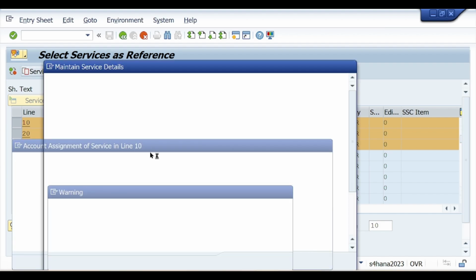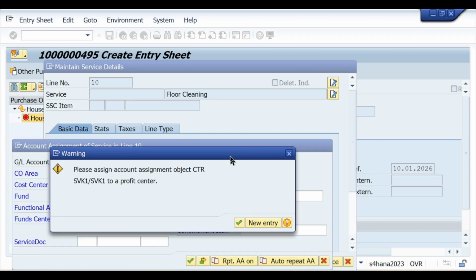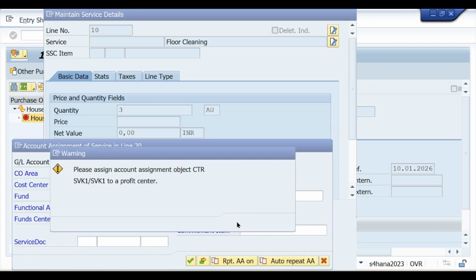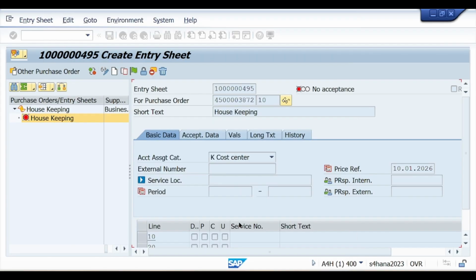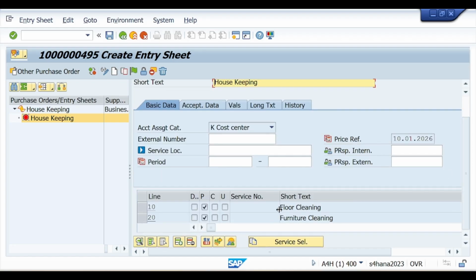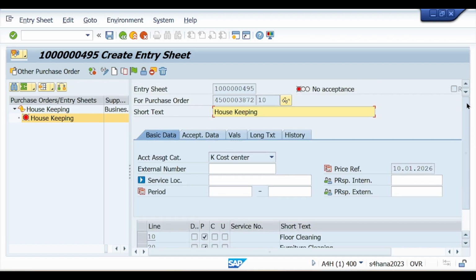Now you can see in the service entry sheet the same warning. Depending on how many services you have, that many pop-ups come one by one. Click on continue and ignore it. Now you can see the services are coming in the service entry sheet. Now approval from the senior. For that here you see accept.